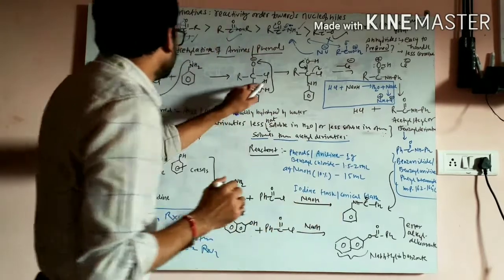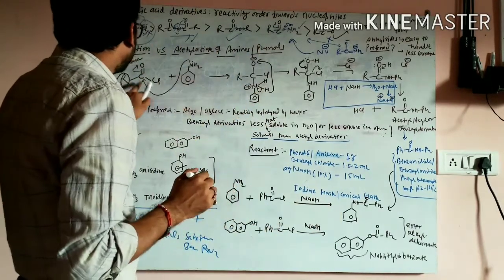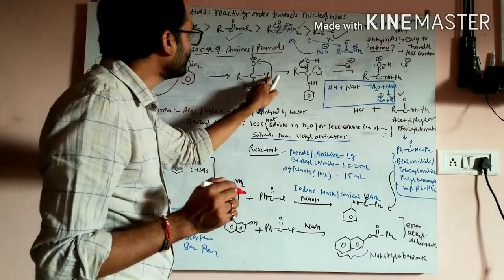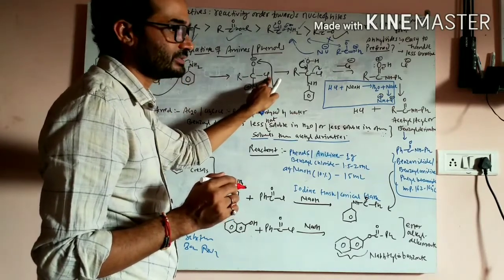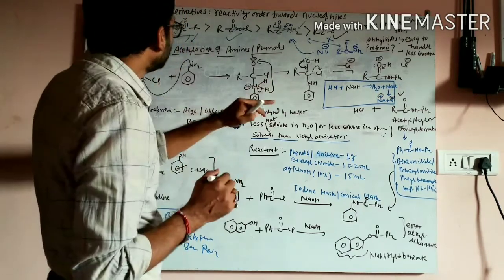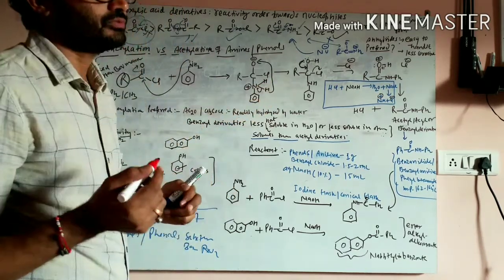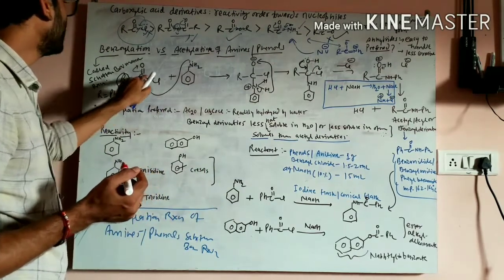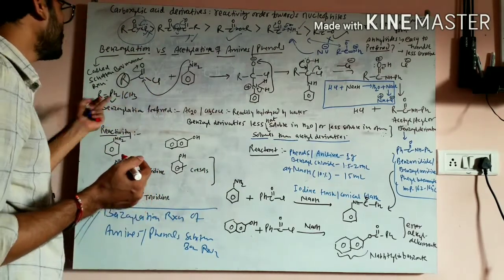So this is nucleophilic attack onto the acid chloride, followed by loss of the leaving group. So this is nucleophilic addition and then elimination, or simply we can say nucleophilic substitution of acid chlorides. If this is a Ph group, this is called benzoylation, and if this is a CH3 group, this is called acetylation.